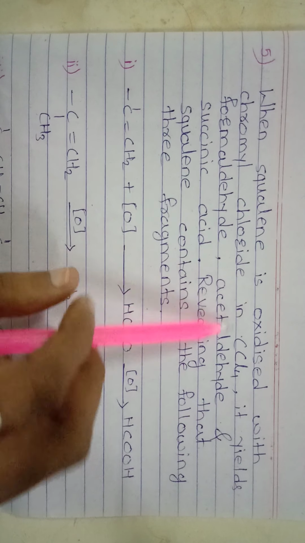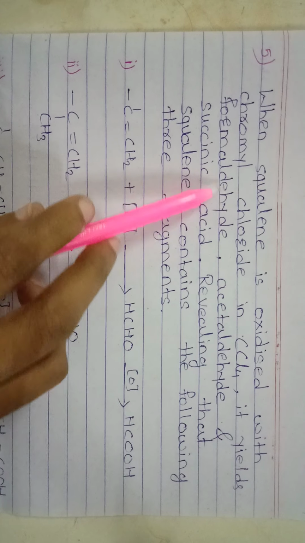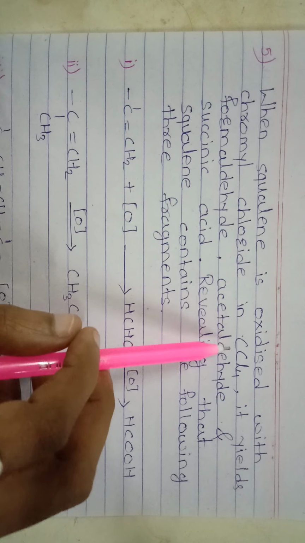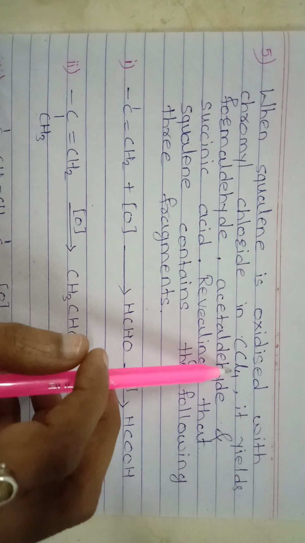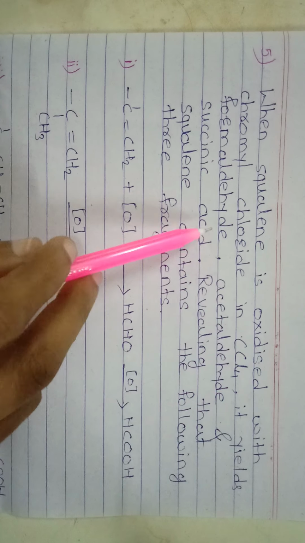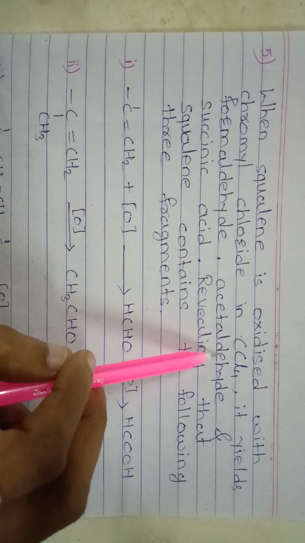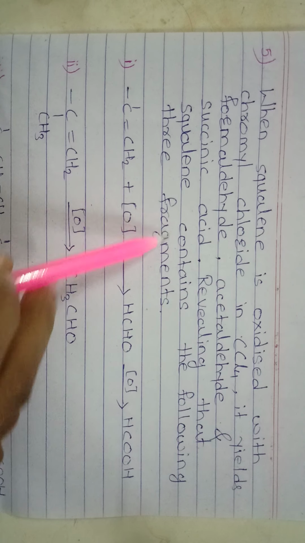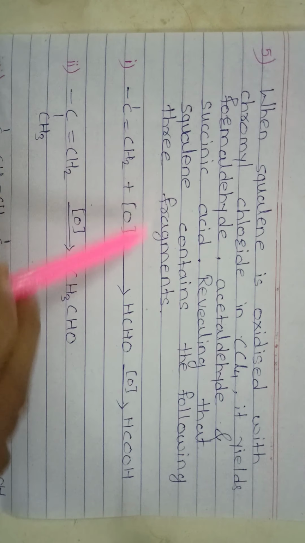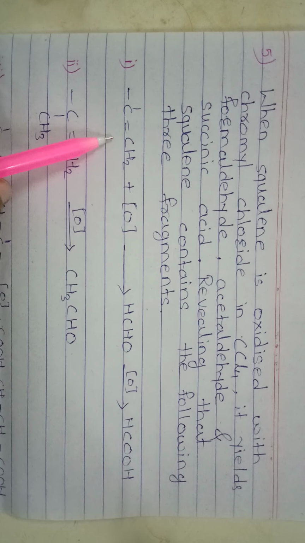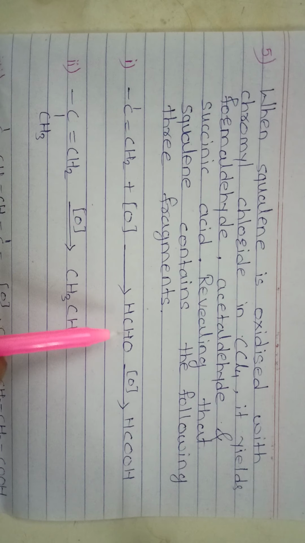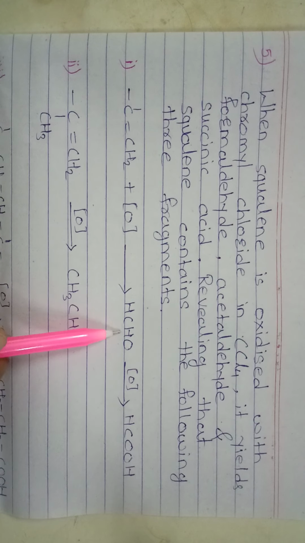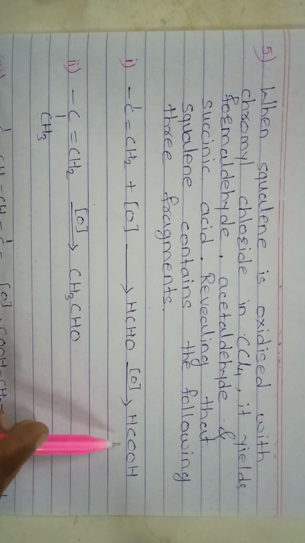When squalene is oxidized with chromic acid in the presence of carbon tetrachloride, it gives formaldehyde, acetaldehyde and succinic acid, revealing that squalene contains the following 3 fragments. When squalene is oxidized, it gives formaldehyde; when formaldehyde is oxidized, it gives formic acid.